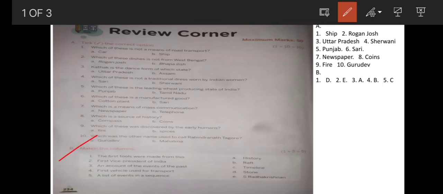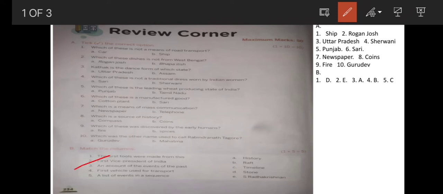Next, B, match the columns. 1. The first tools were made from this. What will be the answer? That is option D, stone. The first tools were made from stones. The early humans used stones for making tools to hunt animals.